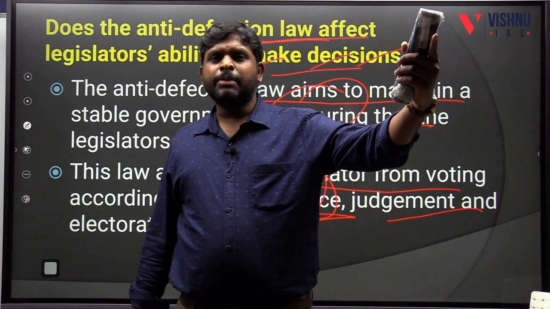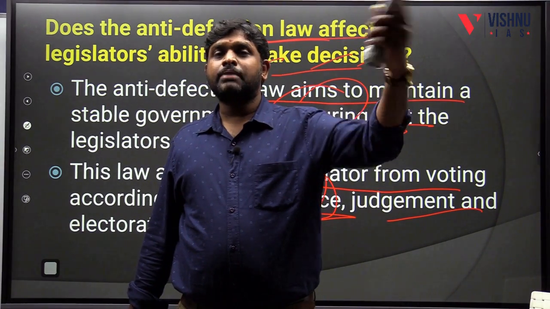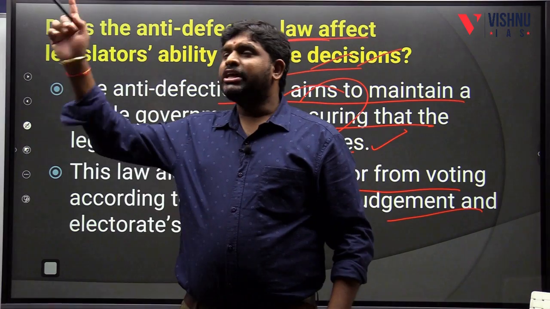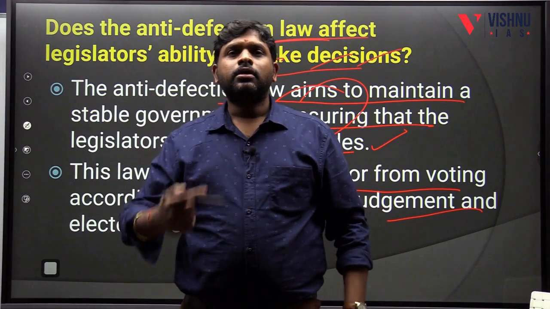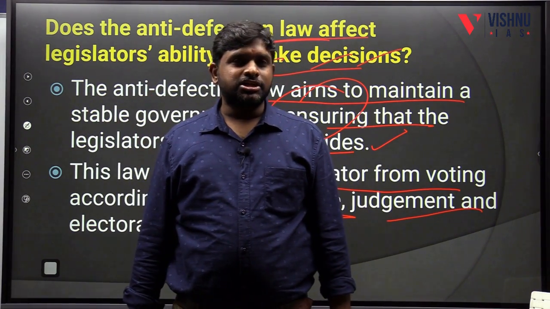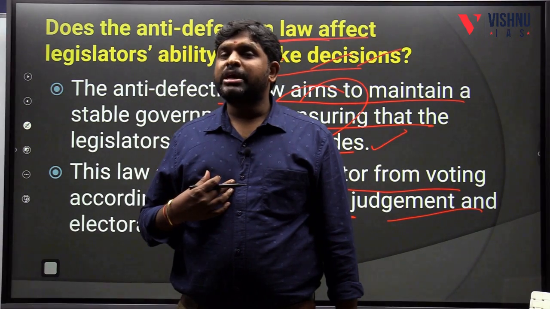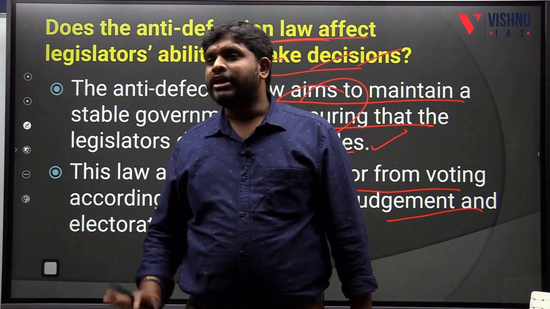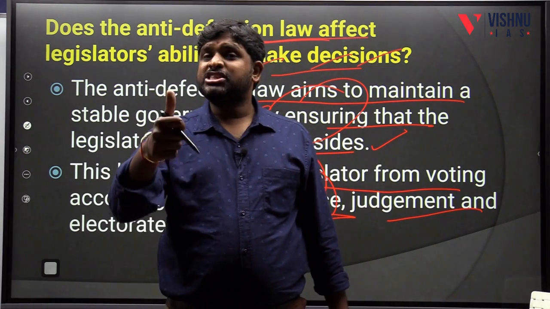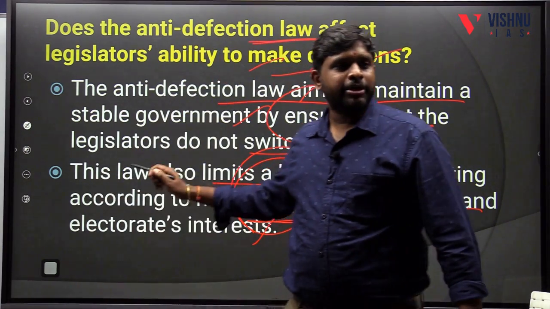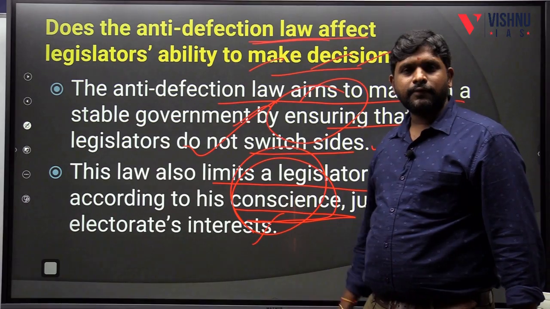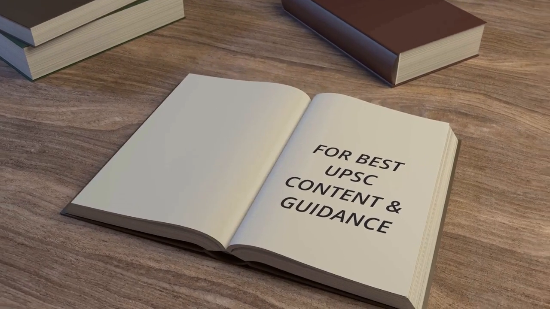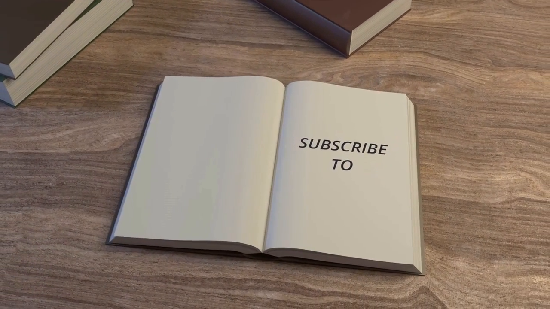In my constituency, I promised them and I became successful. Now the political party is working against my constituency's interest. So sometimes I might compromise with respect to my conscience, my free will, or my electorate's interest also. But however, for a stable government, there is a requirement of anti-defection law.